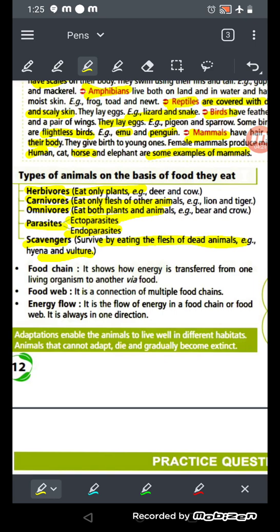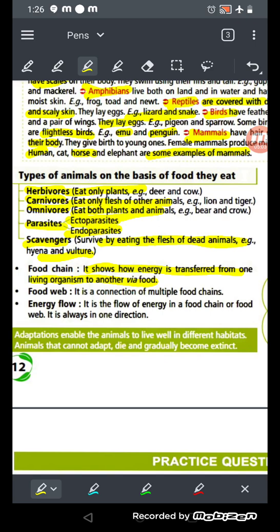Now see the food chain. A food chain shows how energy is transferred from one living organism to another living organism via food. Let me explain it this way: grasshoppers eat grass, then insects eat the grasshopper, then an eagle eats the insect. So the food chain shows that energy is transferred from one medium to another, or from one living organism to another living organism.